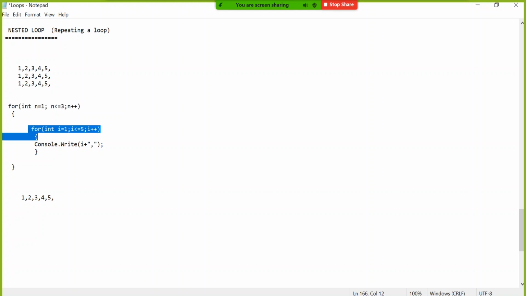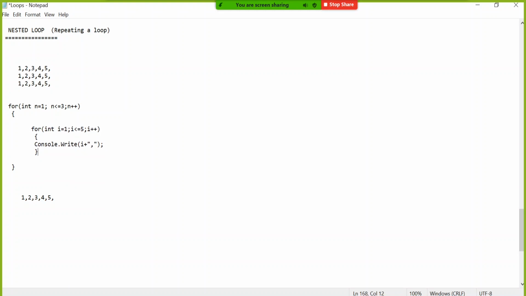And when you go into that part, you saw that that itself is a loop. That means it brought n equal to 1, then it came inside, then i for 1, i for 2, i for 3, i for 4 and i for 5. So it repeated 5 times. That means all my lines are done.